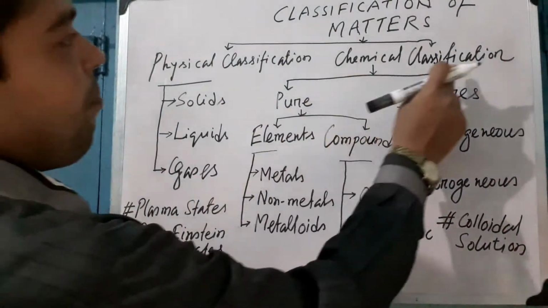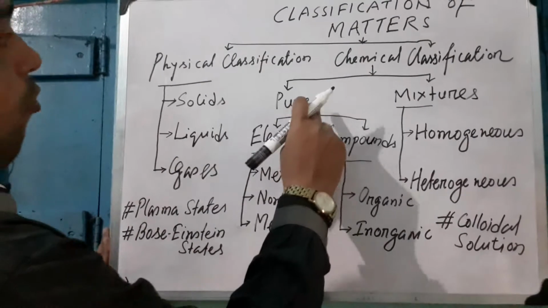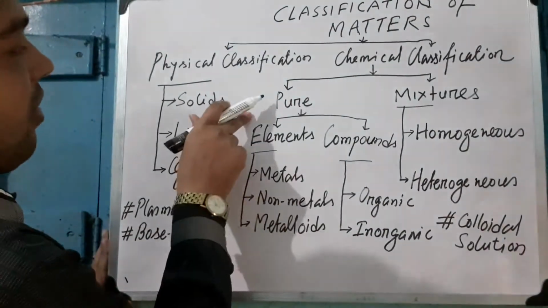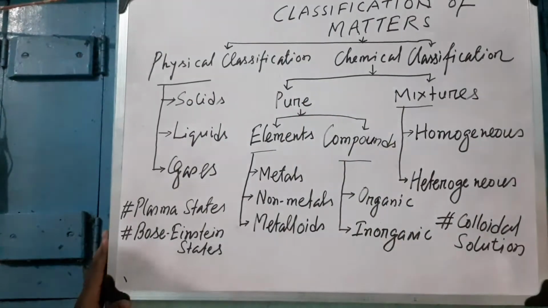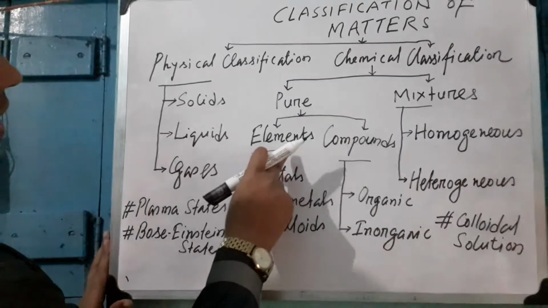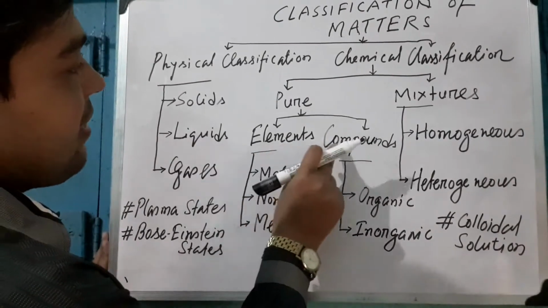In the chemical classification of matter, we will see there are two types: one is pure, another is mixture. Pure matter is divided into two categories: one is elements, another is compounds.